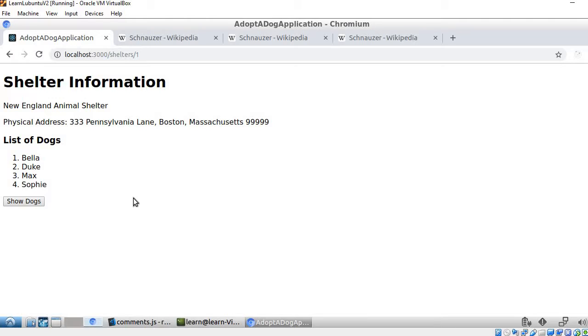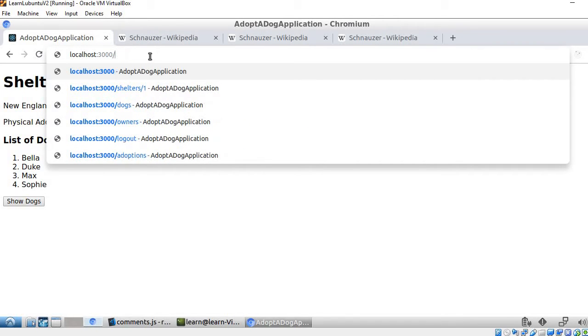And for the next feature, we had to submit a form that is submitted dynamically and is submitted with JavaScript. For the form, I decided to create a feedback form, and this is to allow users to submit any comments or any feedback regarding their experience with the application and their overall experience with the adoption process. And to navigate there, we need to go to the adoptions page.